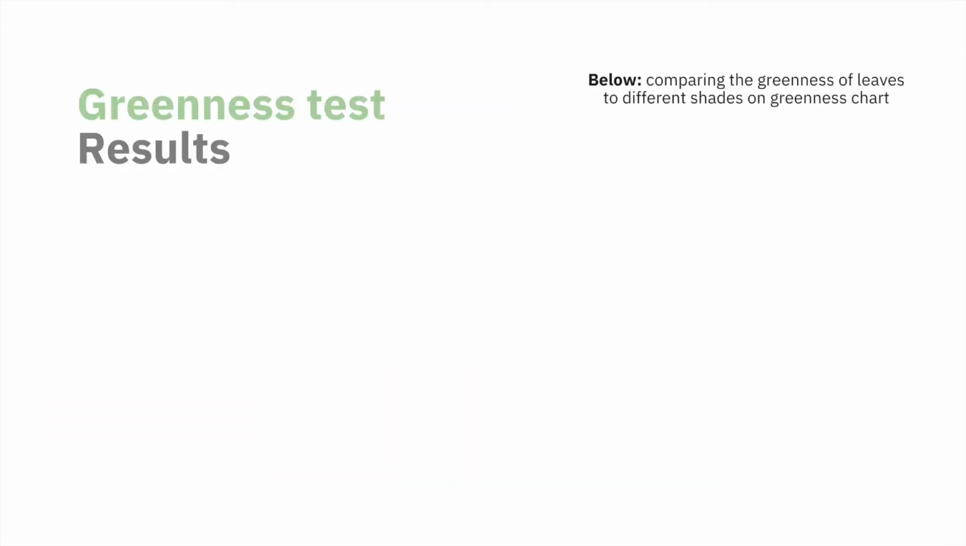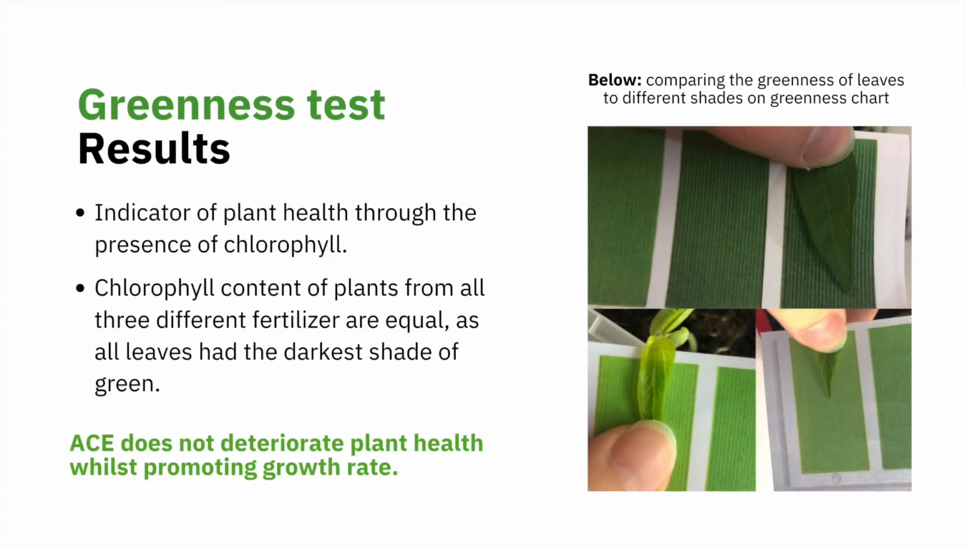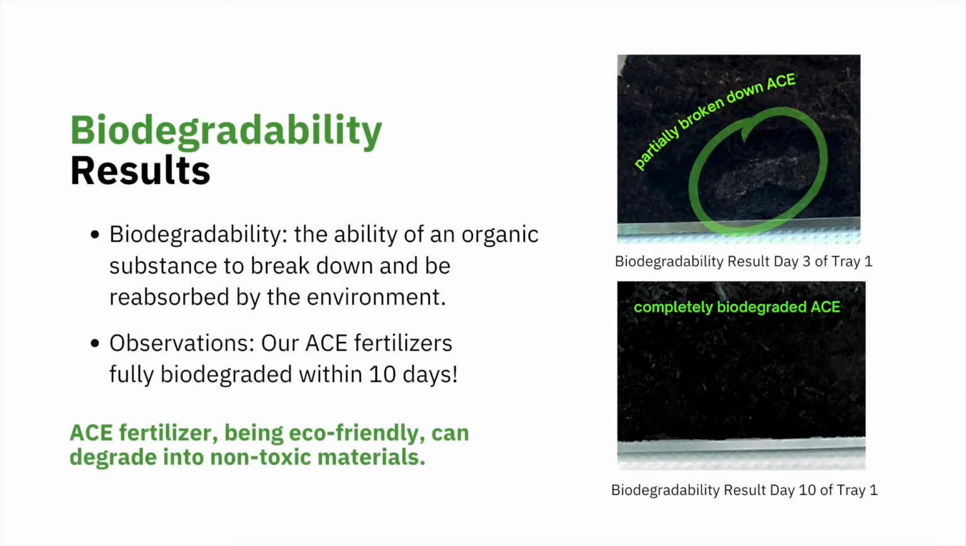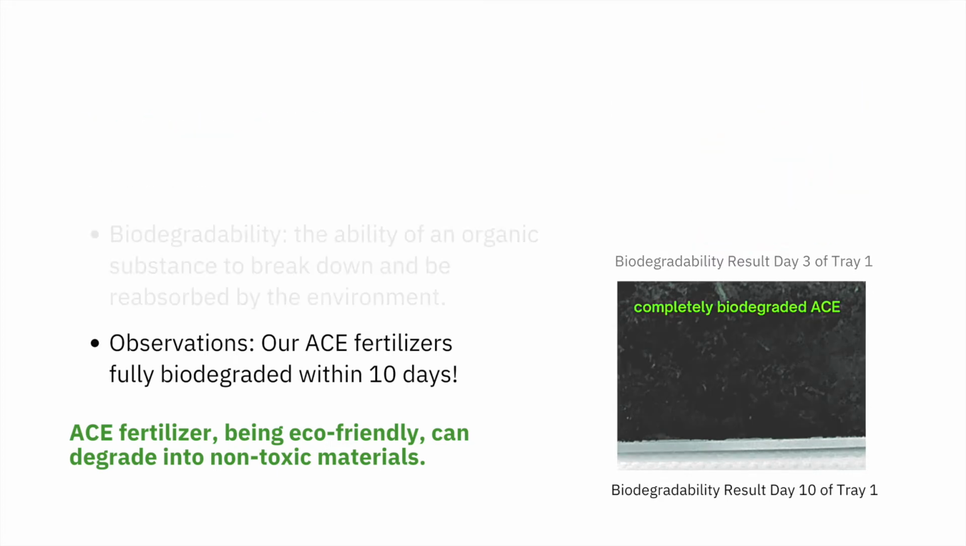The greenest color test compares leaf color with 4 different shades of green. Results show that all beans have the darkest shade of green, indicating that ACE promotes an optimal chlorophyll content. The biodegradability results demonstrate that ACE degrades in soil within 10 days, showing that it is eco-friendly as it can be reabsorbed by the environment.